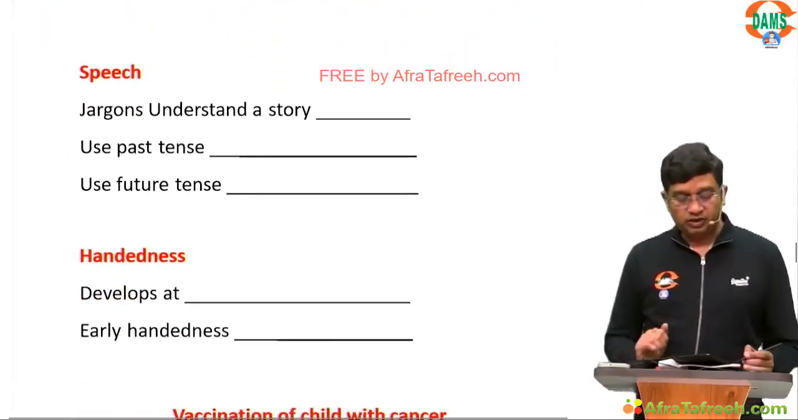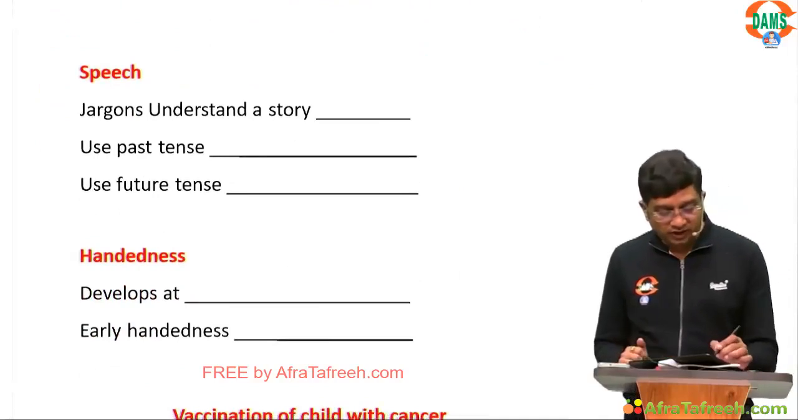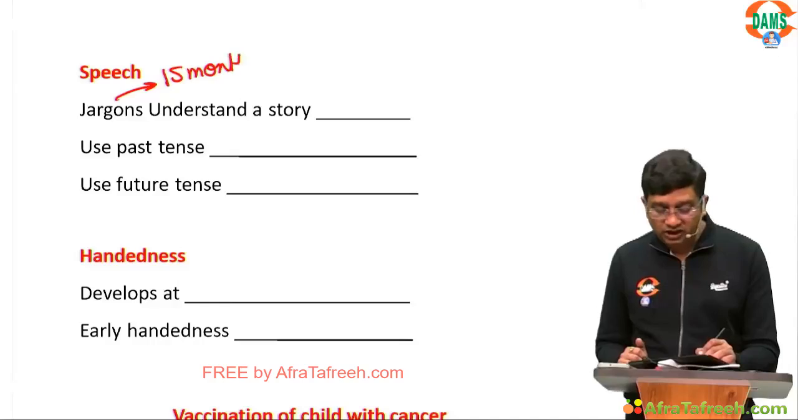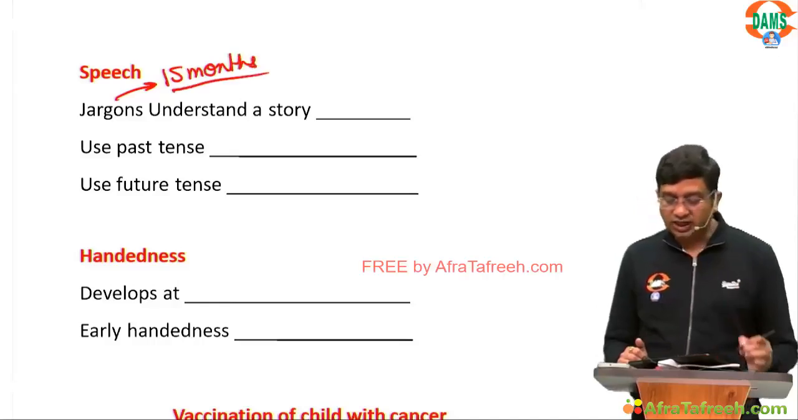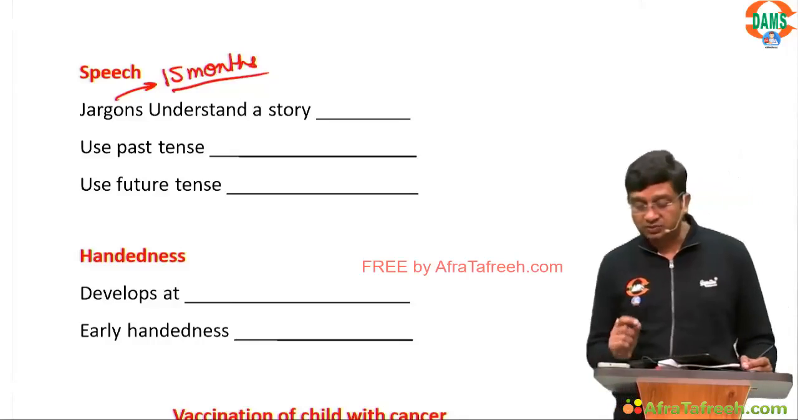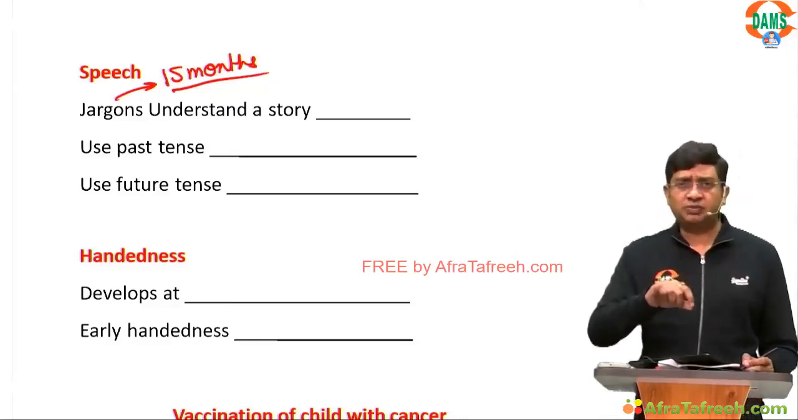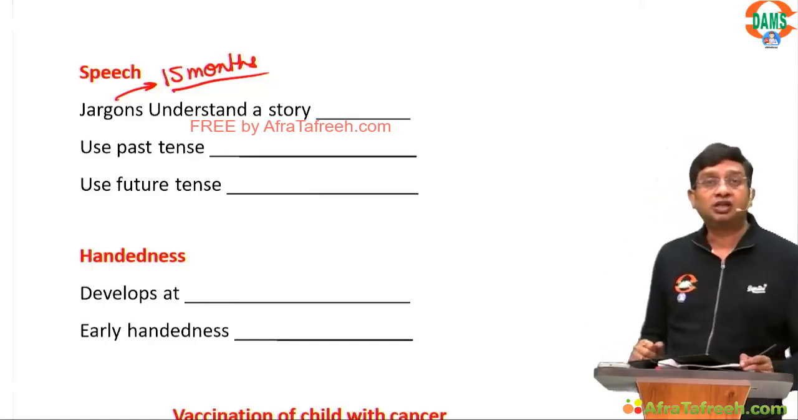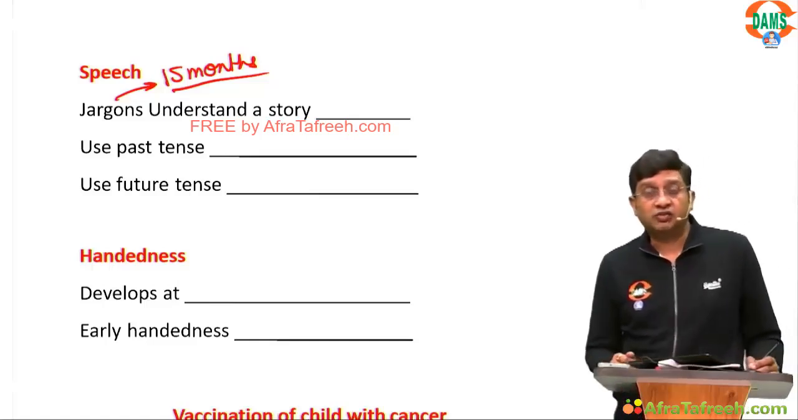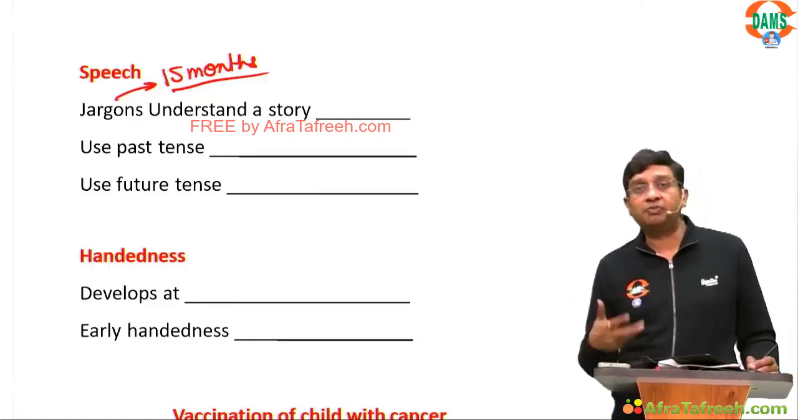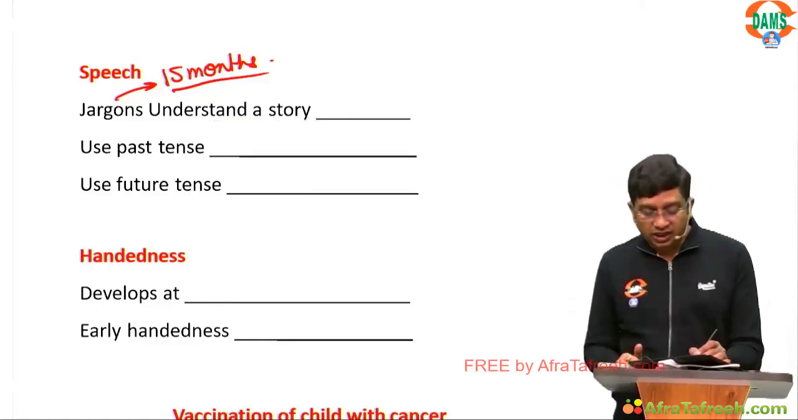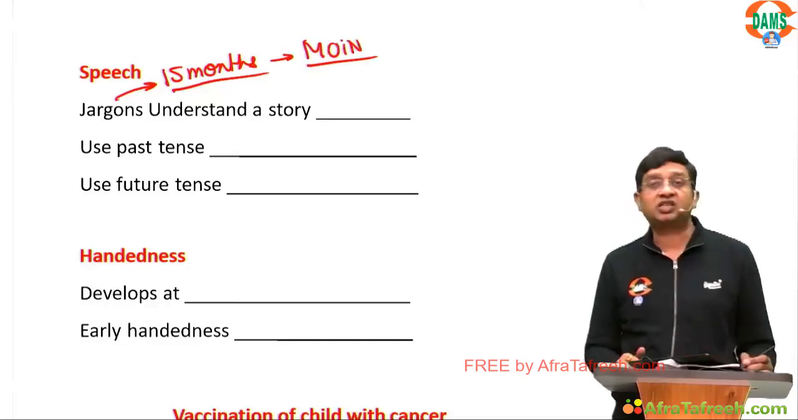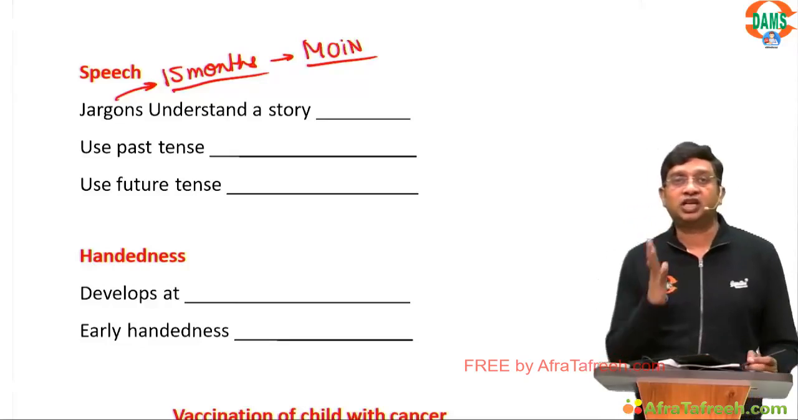Now, jargons. These both are different one actually. The child jargons at the age of 15 months. Jargons means there are certain unintelligible words which are not present in the dictionary, but they are present in the community. That is what we call as the jargons. For example, in North India, we say mum. Mum means water. Similarly, right now the jargoning word is going on moon. Moon means child is asking for mobile phone. That is the jargoning now.